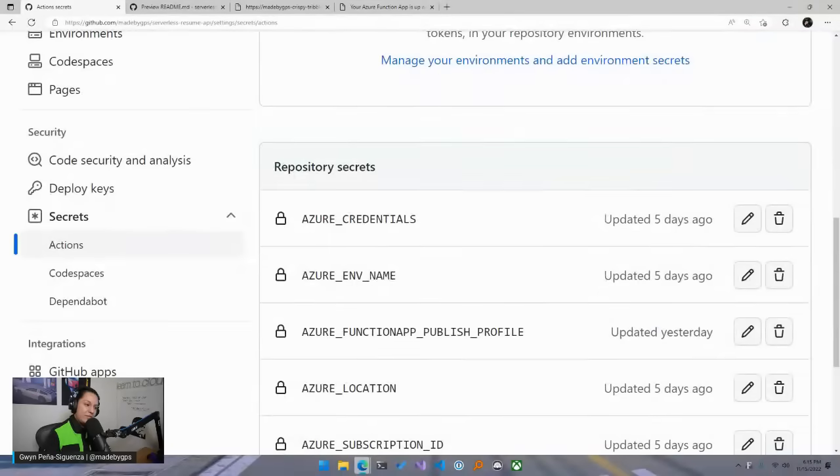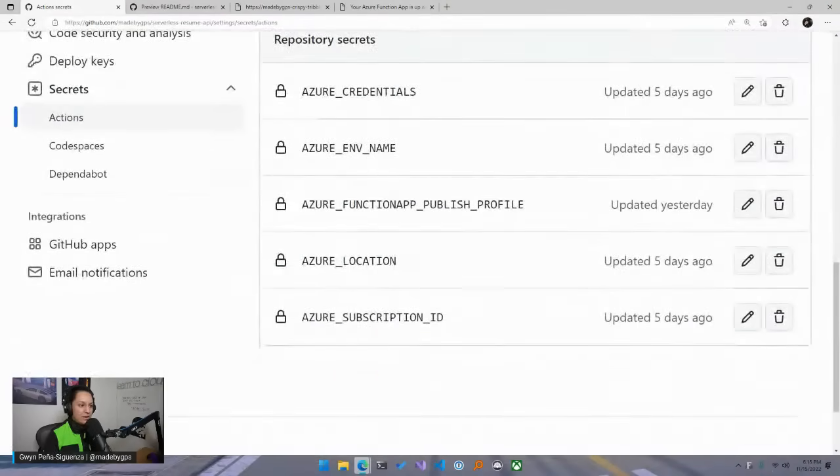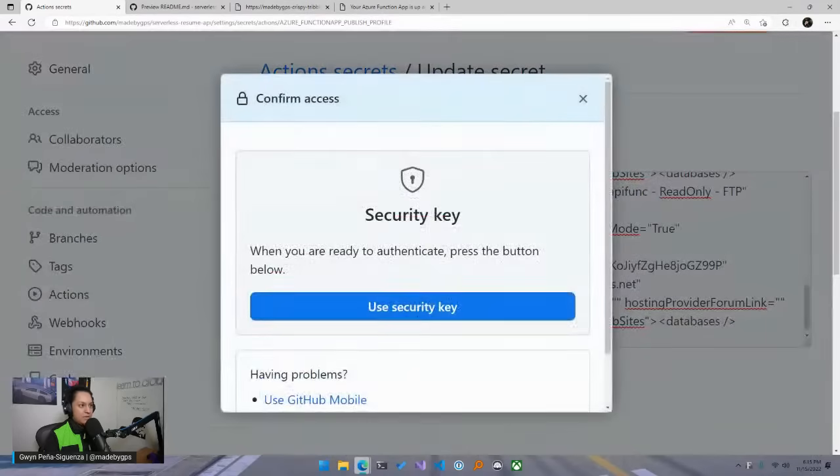I already have this here, but you're going to hit New Repository Secret and name it AZURE_FUNCTION_APP_PUBLISH_PROFILE. Since I already have it, I'm just going to update the value and then hit Update Secret.